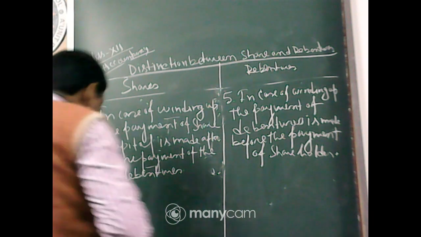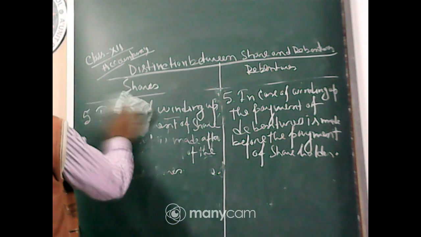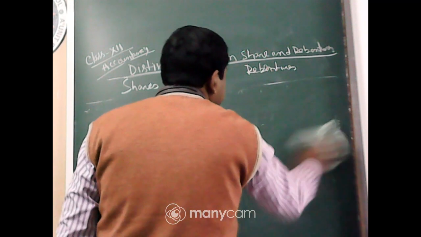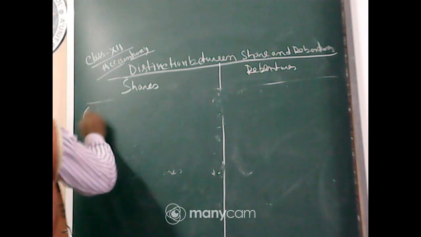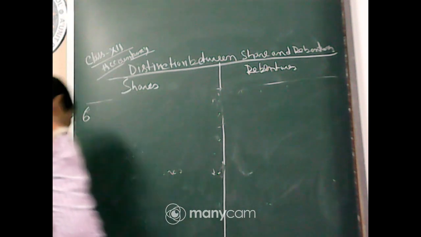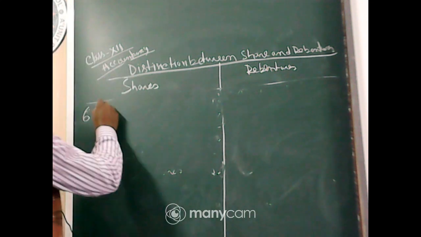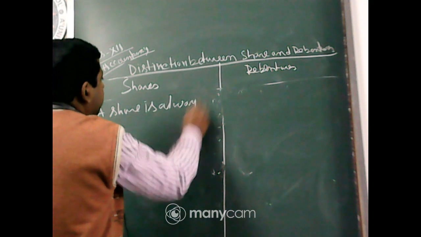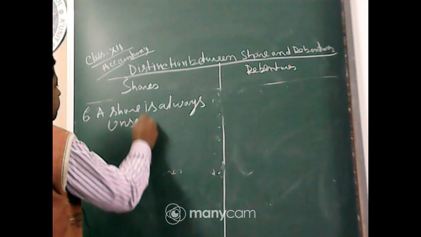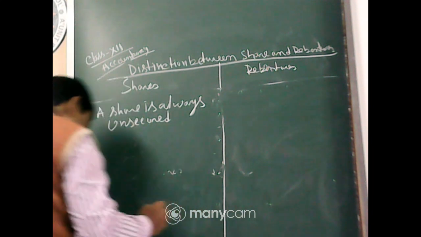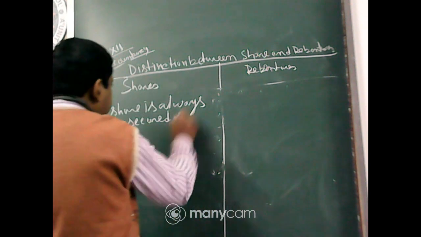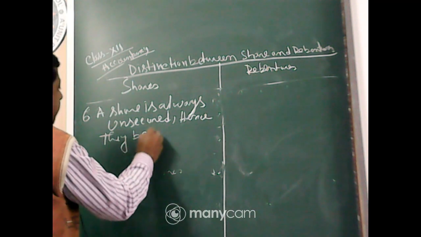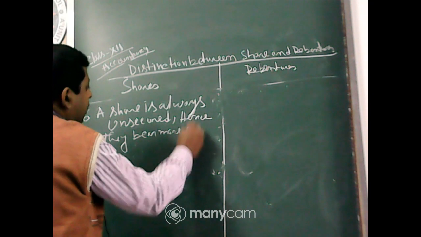Okay. Now, point number 6. A share is always unsecured, hence they bear more risks.